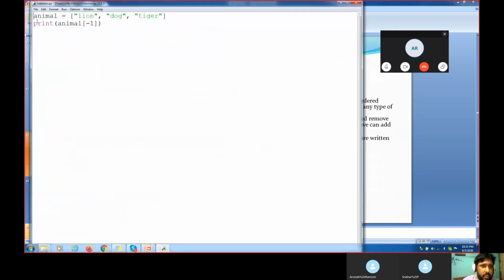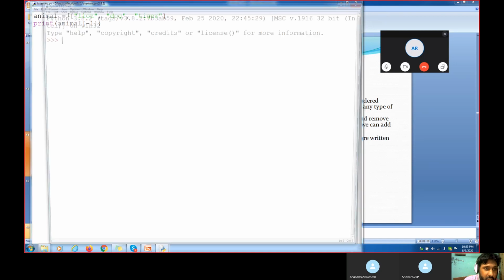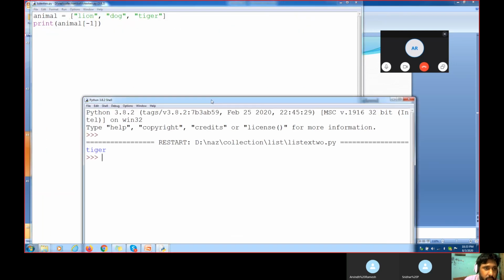Now you see here, I put animal, lion, dog, tiger, and animal[-1]. The value will come from the opposite side. I told you a list can have duplicate values. We see here the output will be tiger. How will the output be tiger? 0, 1, 2. Counting from this side, the value will be -1, and -1 will be tiger.